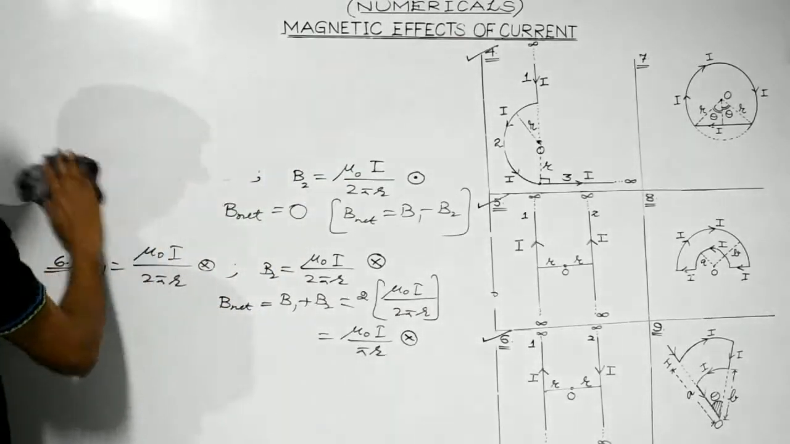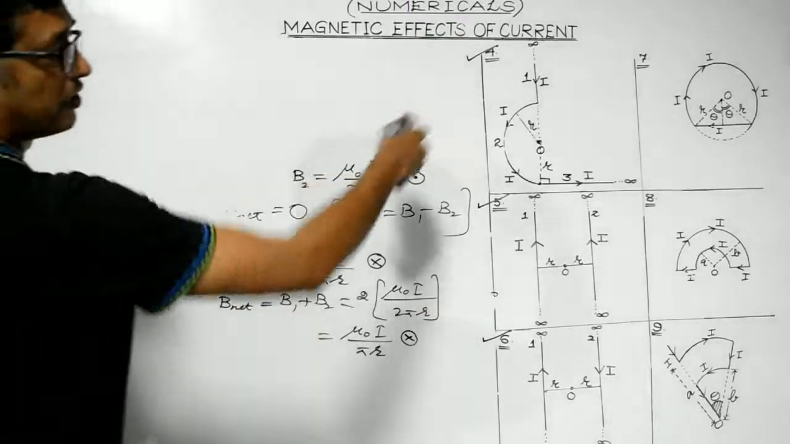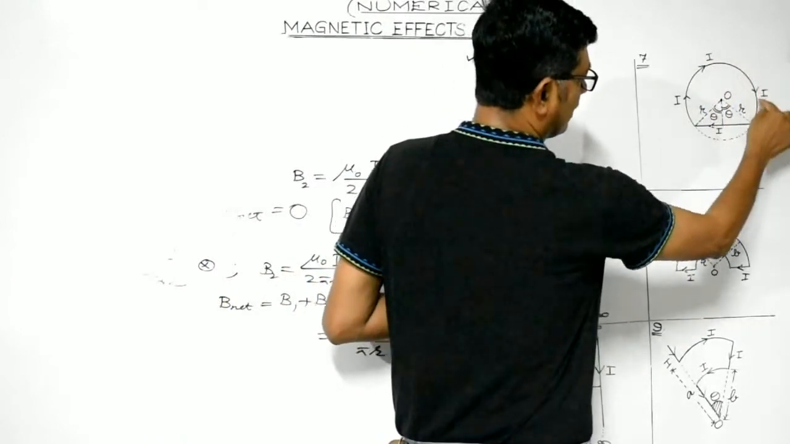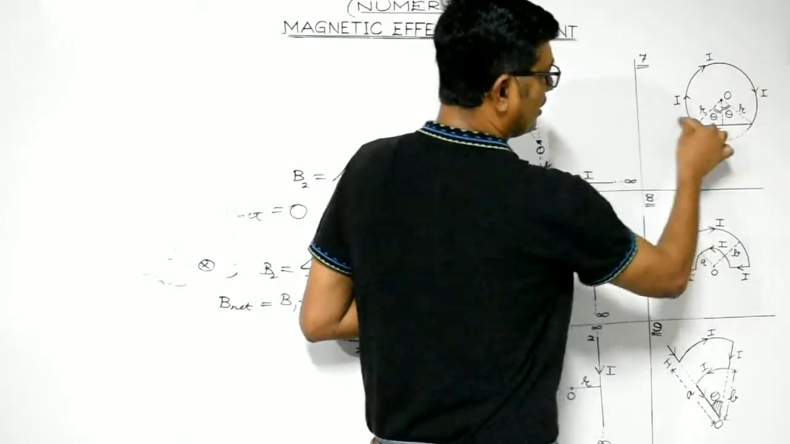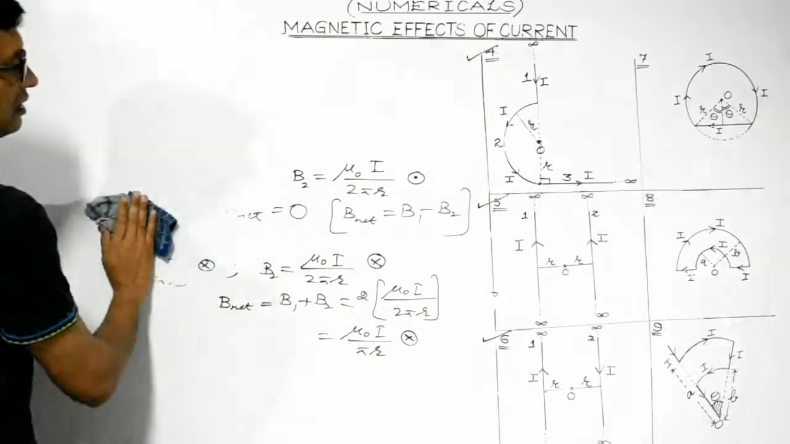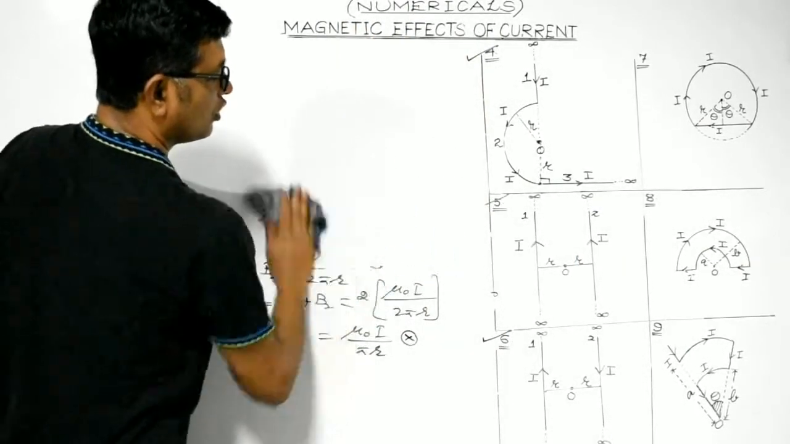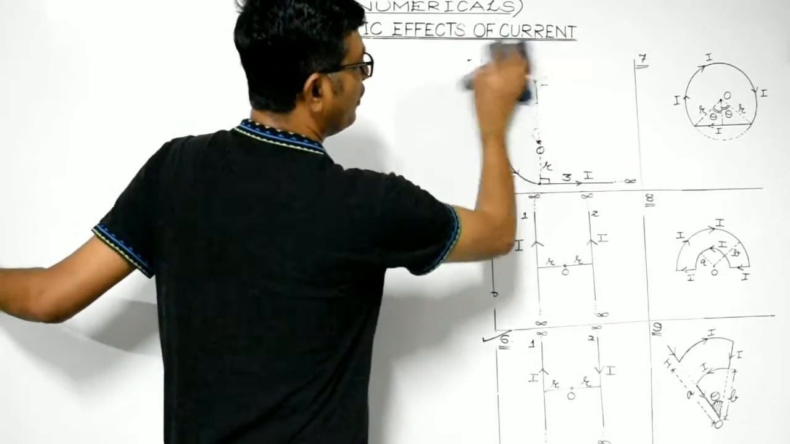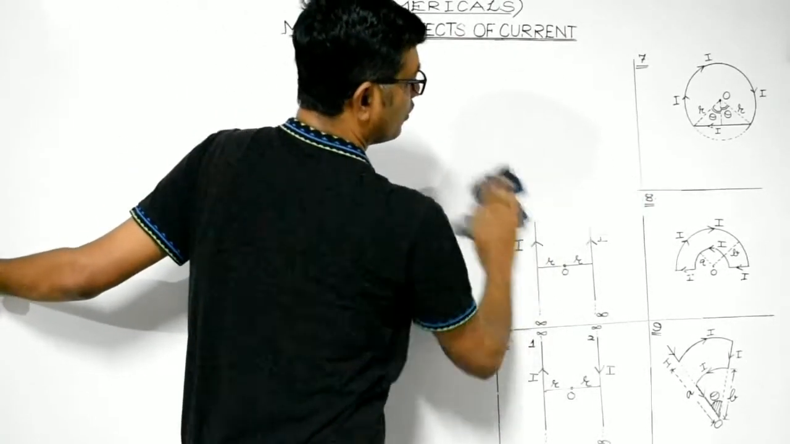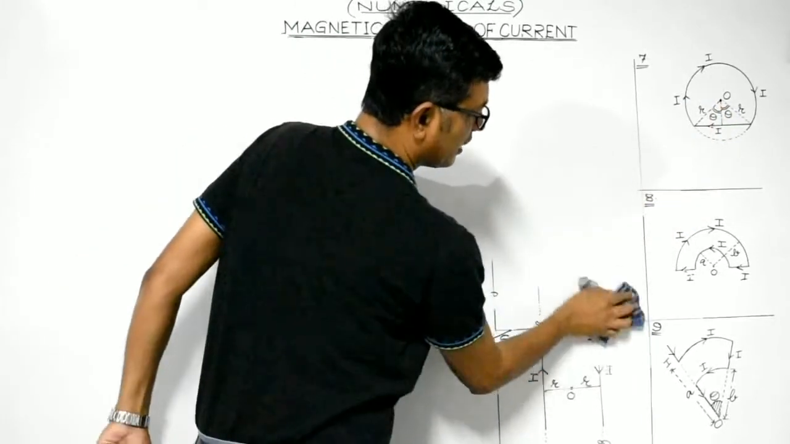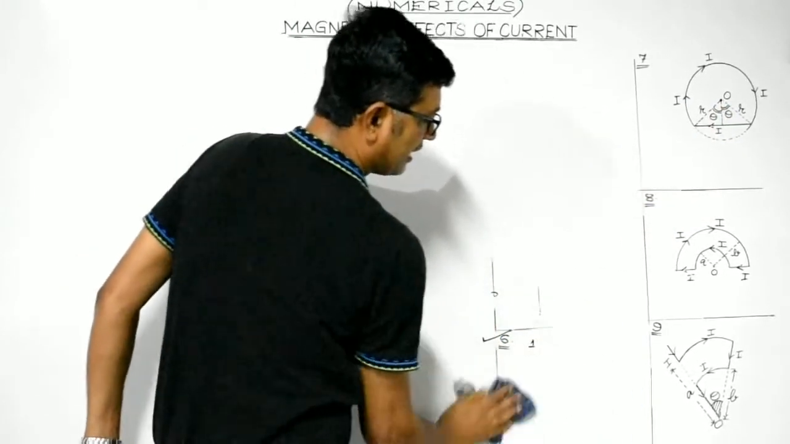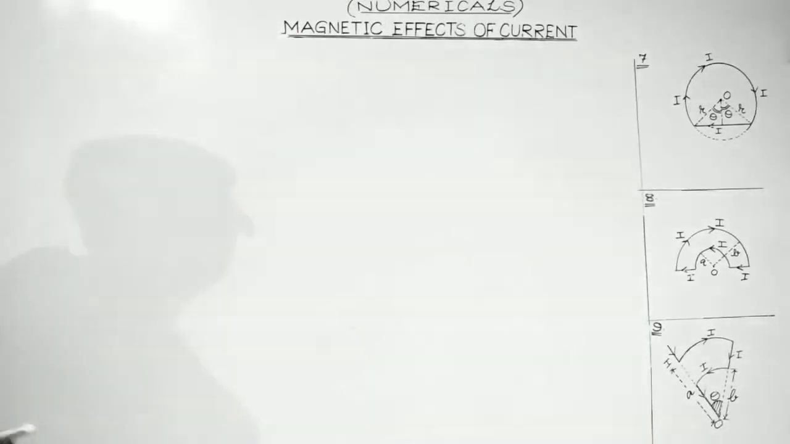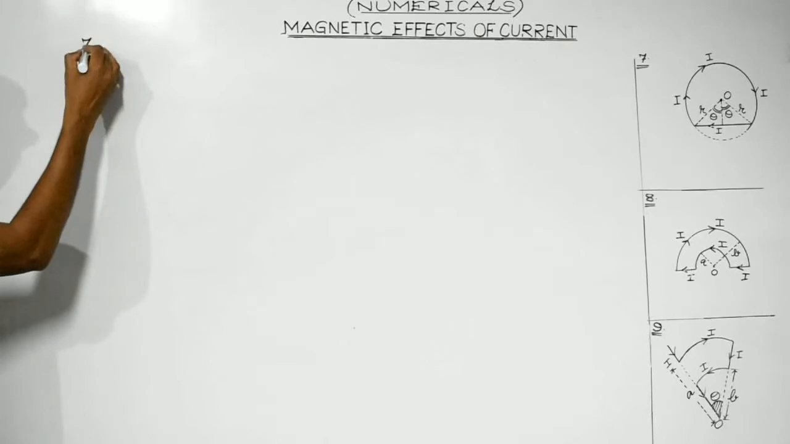Question number 7. Students, concentrate on that particular diagram. This is an arc like this. This is a current carrying conductor like this. Right? It's not circular, but it's a section of a circular loop. So we are supposed to find out the net magnetic field at point O due to this current carrying major arc of radius small r. Okay, this is quite an interesting question, the 7th one.